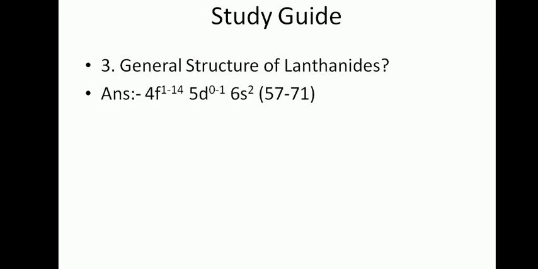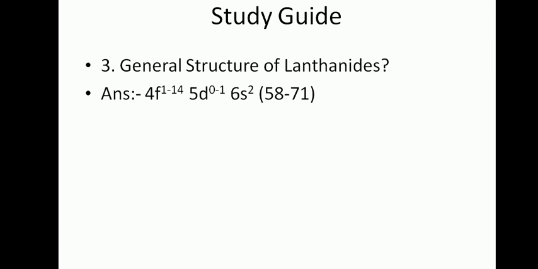Next, the general structure of lanthanides. This is very important. The general structure of lanthanides is the 4f series. How can you remember? It is the 4f series, and the atomic numbers go from 58 to 71. So the lanthanides are 4f elements, 4f 1 to 14.